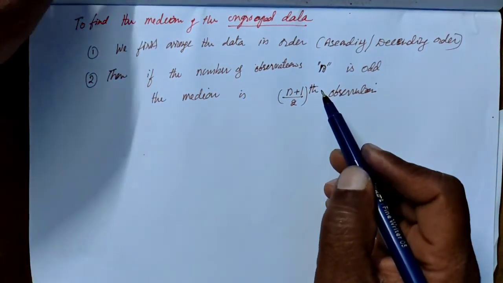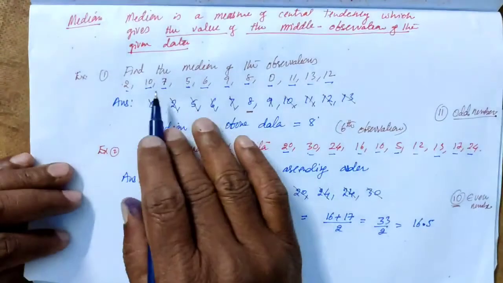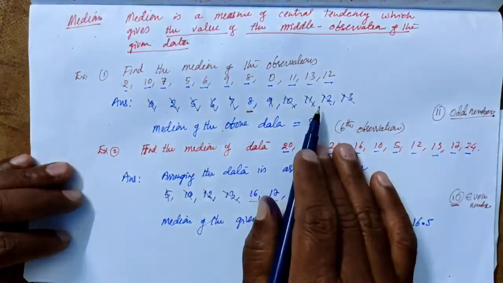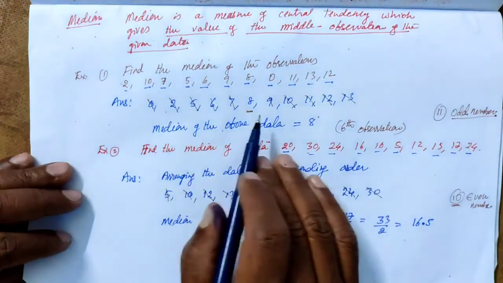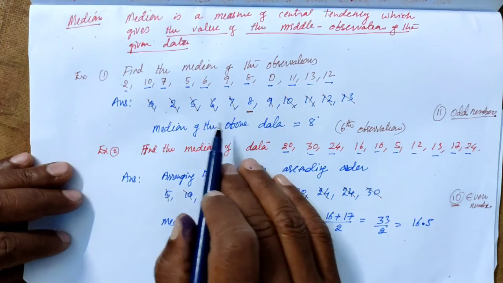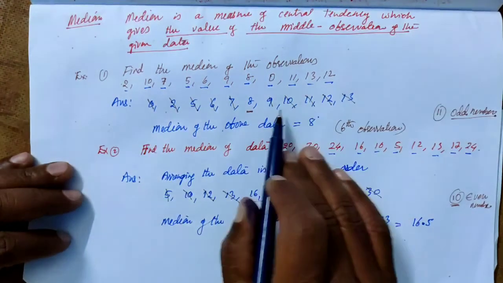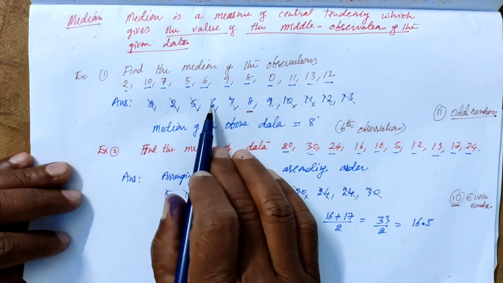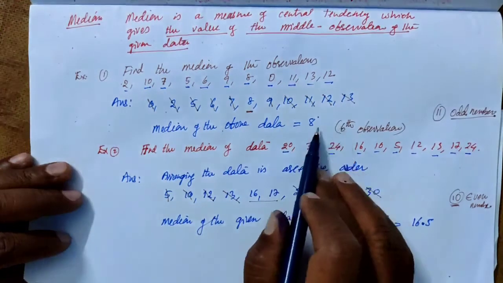Look at the first example: the number of observations is 11. If we arrange in ascending order, which one is the median? First, second, third, fourth, fifth, sixth. The sixth one is the median.